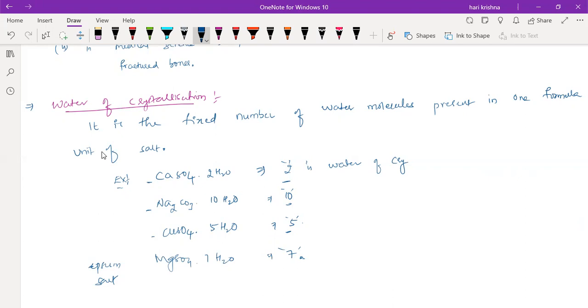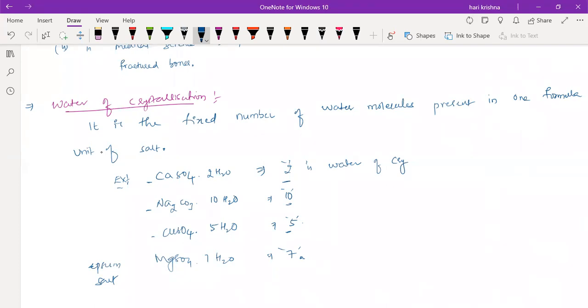Due to this water of crystallization only, the salt gets its colors. If there is no water molecule with the salt, there will be no color at all; it will be colorless. If you take CuSO4, what is the color of CuSO4? Blue.